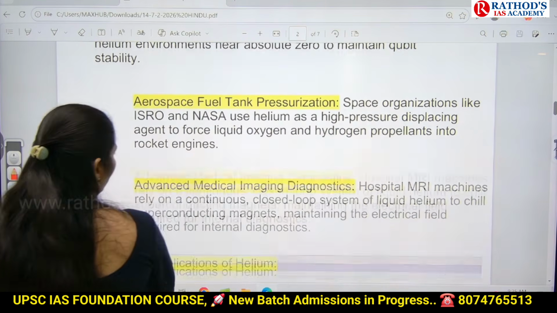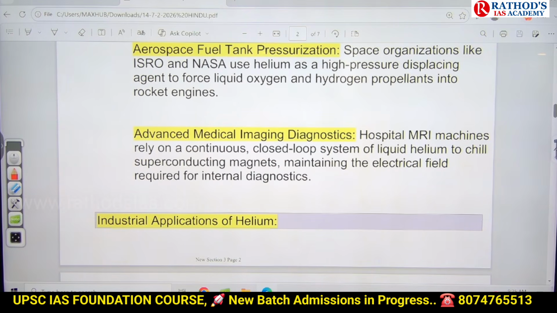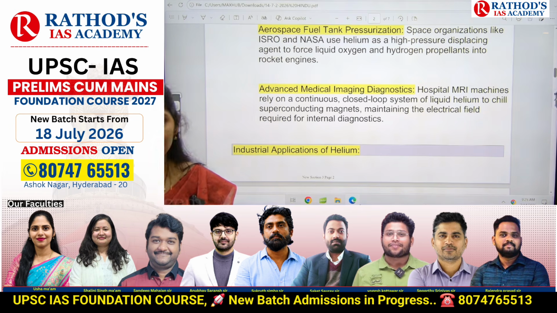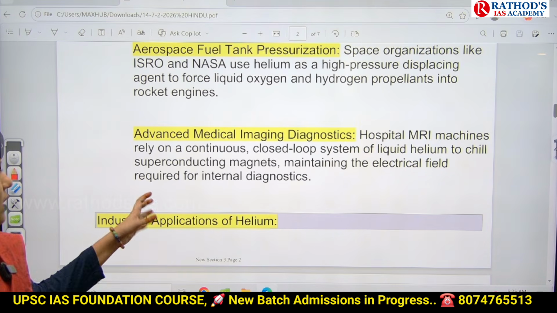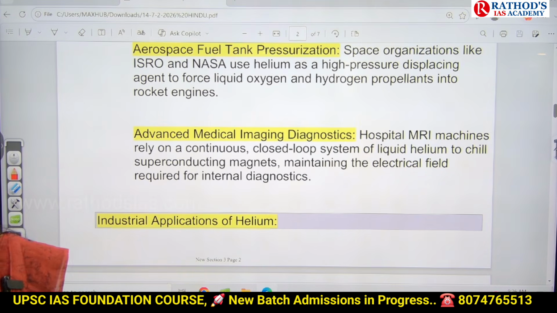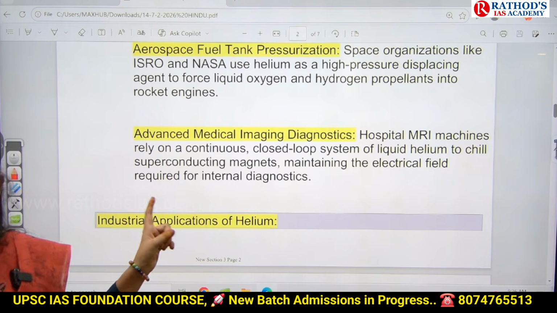And this one is even in advanced medical diagnostics, like MRI machines. I think you might have heard about this. What is the full form of MRI? Magnetic Resonance Imaging. So in that kind of machine also we are going to use helium. Why? Because we have to maintain proper superconducting of magnets. So for that reason also we need to have helium.